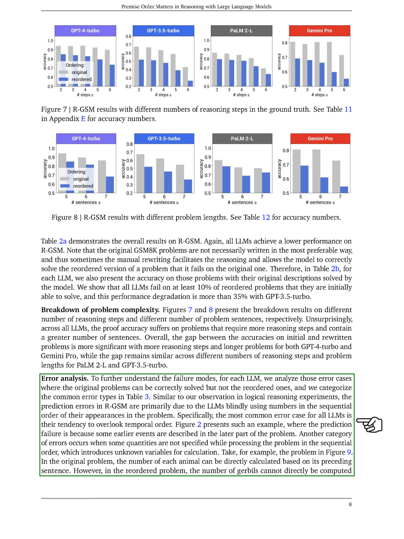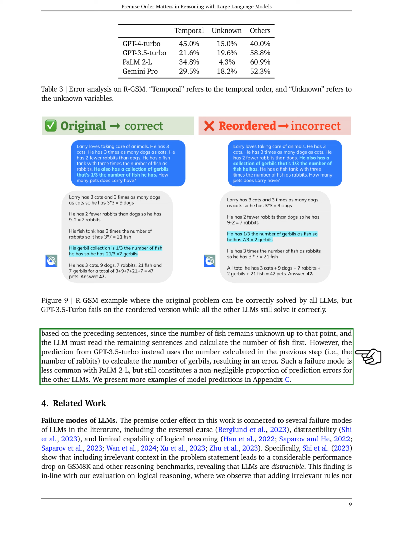For example, we present a case where the prediction fails because some events described later in the problem actually occurred earlier. Another type of error arises when certain quantities are not specified in sequence, leading to the introduction of unknown variables for calculation. For instance, in the original problem, the number of each animal could be directly calculated from the preceding sentence. However, in the reordered problem, the number of gerbils cannot be directly computed without first calculating the number of fish, which remains unknown until later sentences are read.